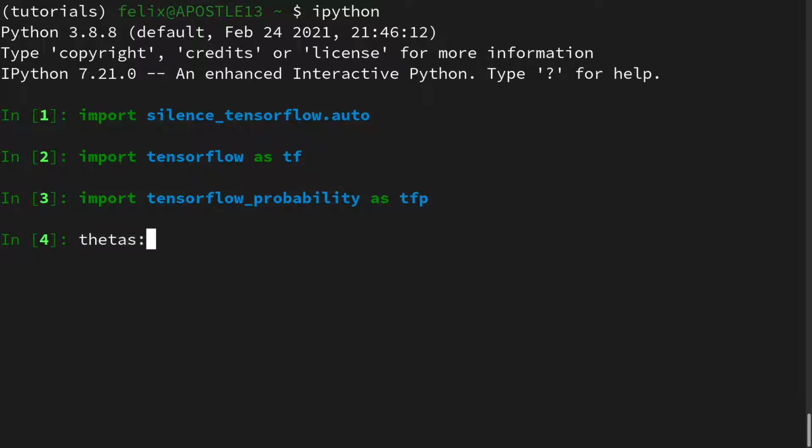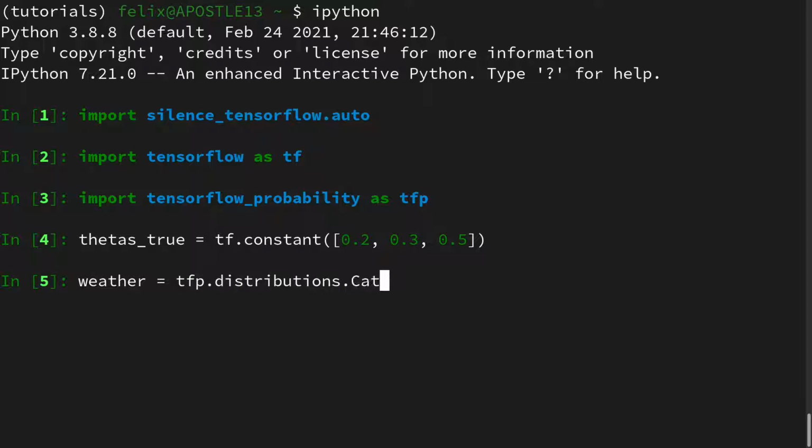Then we define some true theta values. We will only need them for creation of a dataset, and then we can ignore them because for the sake of maximum likelihood estimate, we assume we don't know them because we actually want to infer them from the data. So these are constants, so I will use TF constants in order to create a tensor. And let's say, for instance, 20% chance of cloudy weather, 30% of rainy, and 50% of sunny weather. Then we can create our weather random variable, which will be a categorical distribution, and it takes the probabilities according to the array we just created.